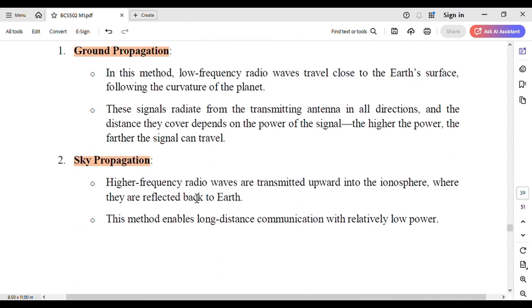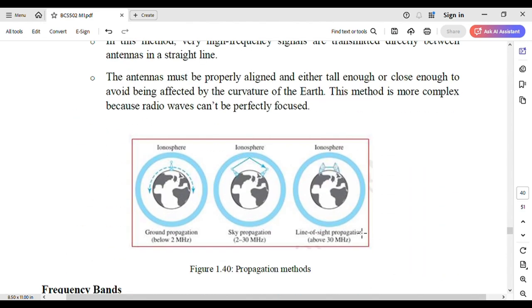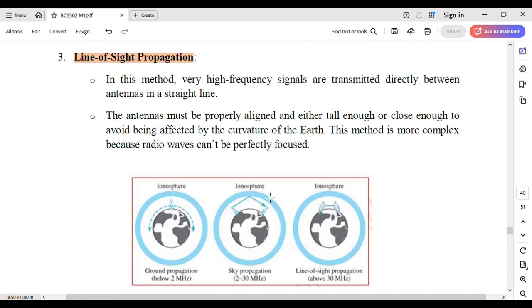Higher frequency radio waves are transmitted upward into the ionosphere, where they are reflected back to the earth. This method enables long distance communication with relatively low power. So this indicates the sky propagation. Between the two base stations or endpoints it is going to communicate, and from that we can send the data.